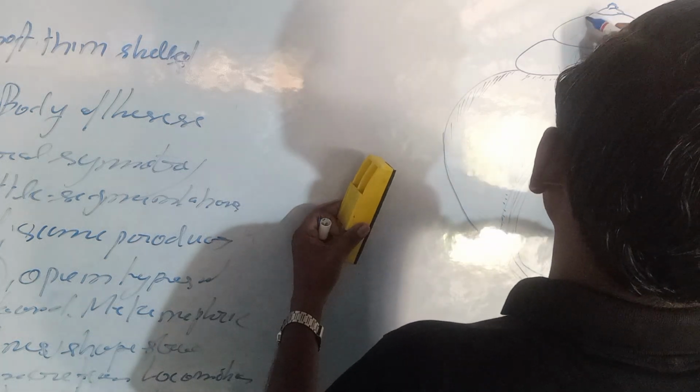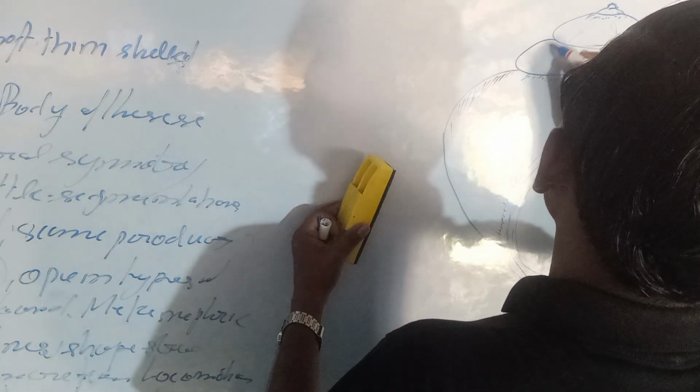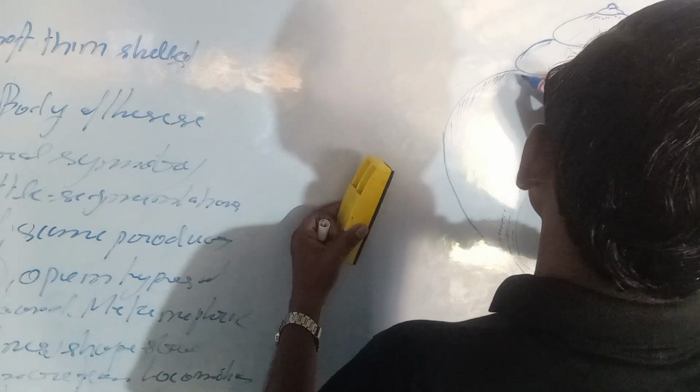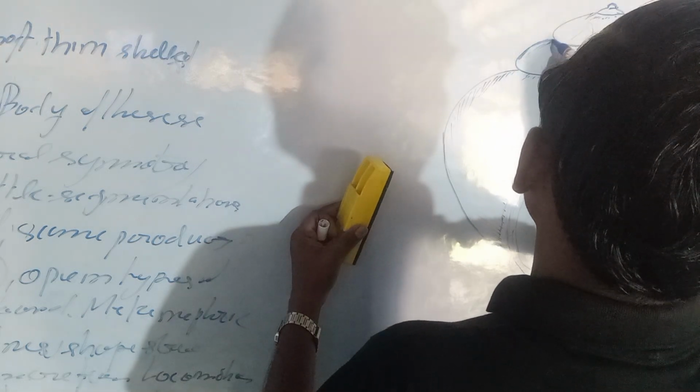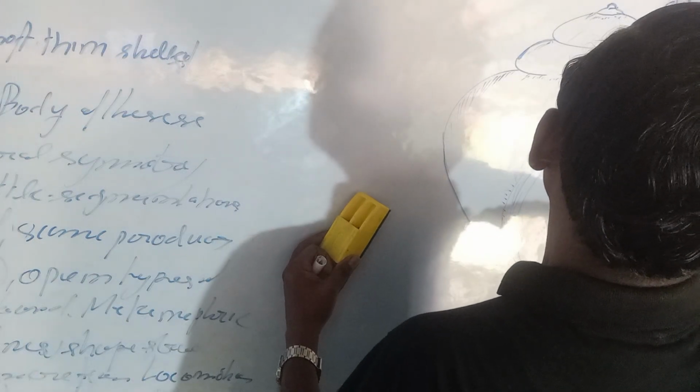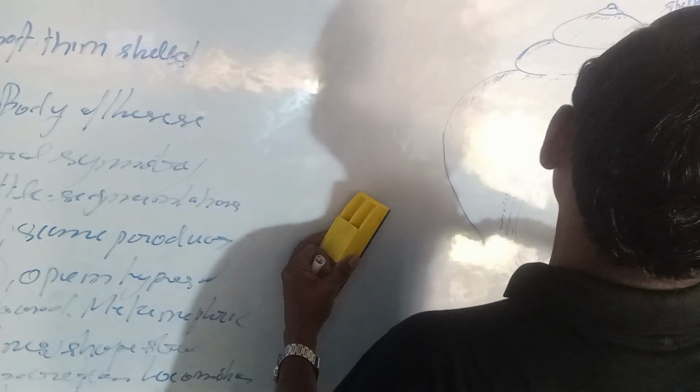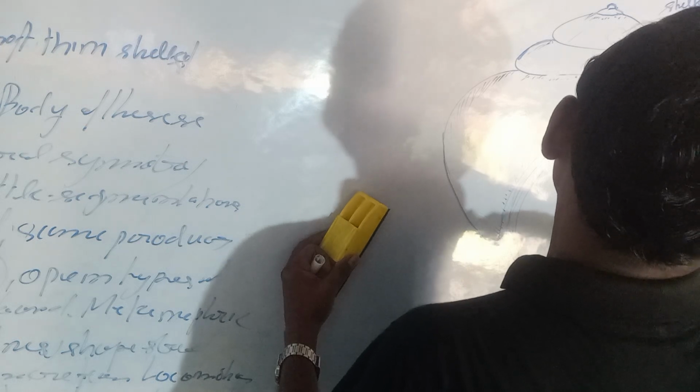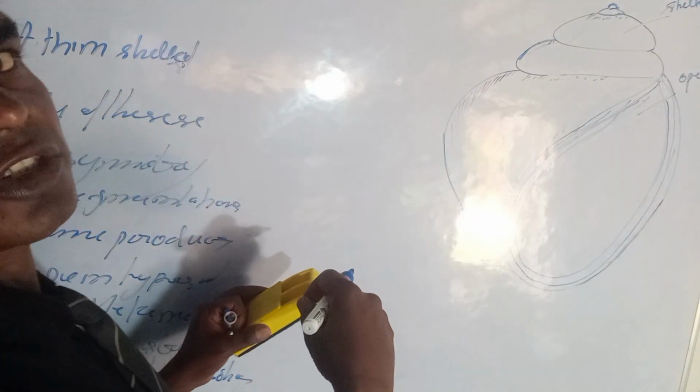Okay, and here some structures can also be seen through this, and you can understand it well. So pila globosa is here, and this is the shell. This is the operculum. This is the structures of pila globosa.